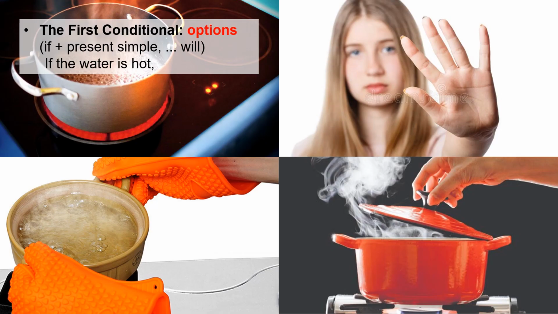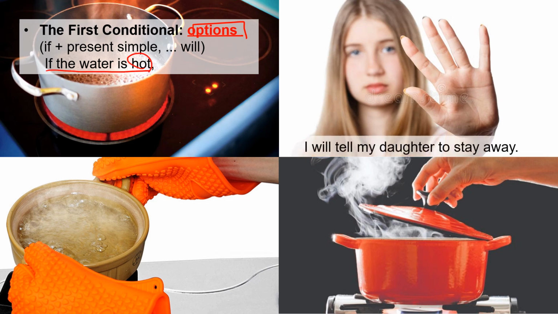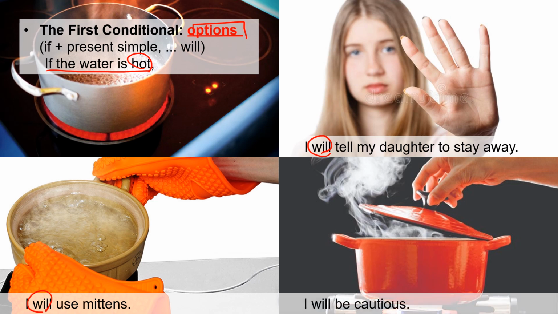But the first conditional, there are options. So that now the water boiled, and then the water is hot. If the water is hot, I will tell my daughter to stay away. So this is one of the options. And if the water is hot, I will use mittens. So this is another option. And then if the water is hot, I'll be cautious. So another option. So zero conditional, no options. And first conditional, there are several options.